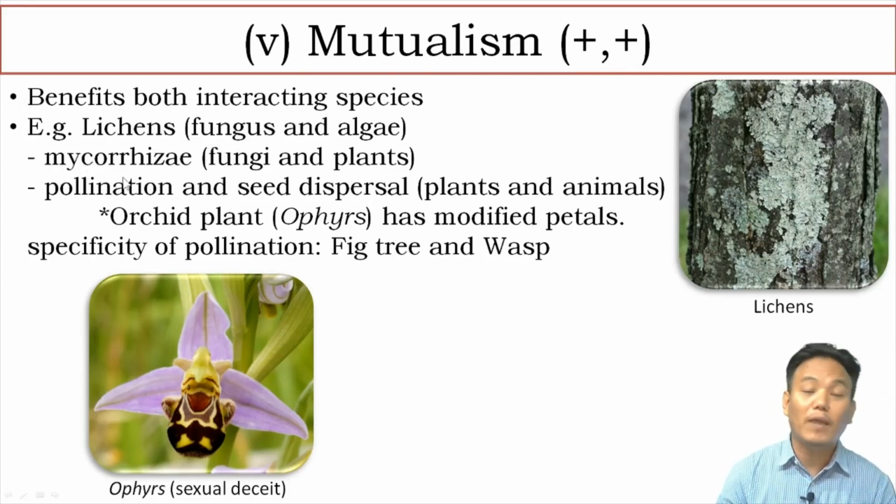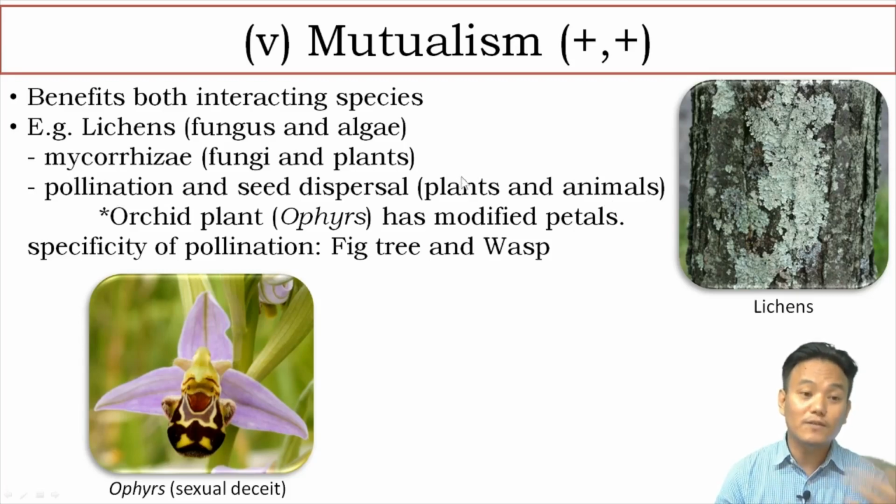And then we have mycorrhizae. Mycorrhizae is also formed by symbiotic association between fungi and plant roots. And in pollination and seed dispersal, we can see a mutual relationship between plants and animals. Plants get service from the animals, like for pollination and for seed dispersion. Animals get fruit and pollen and nectar. So that is a mutual relationship, whereas the plants are providing some kind of reward for the animals.